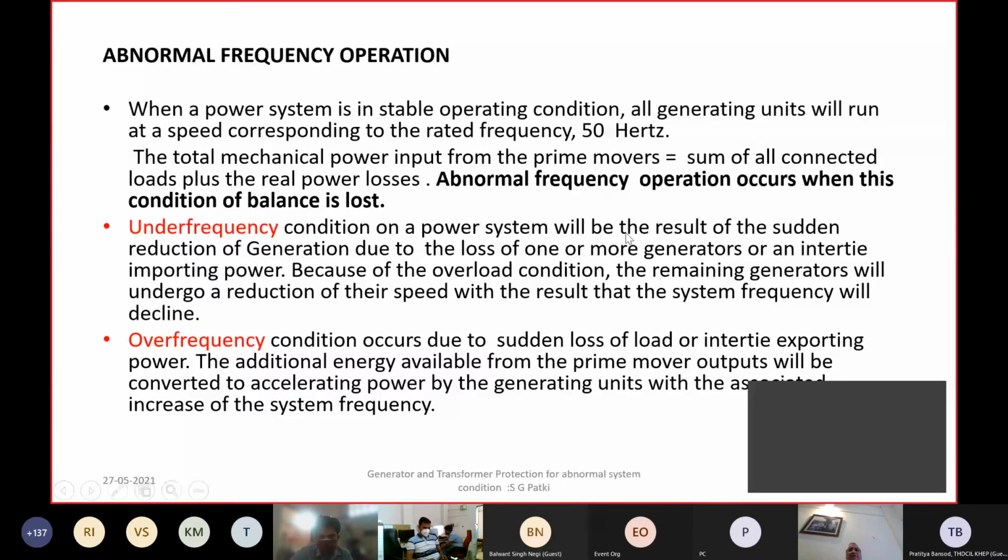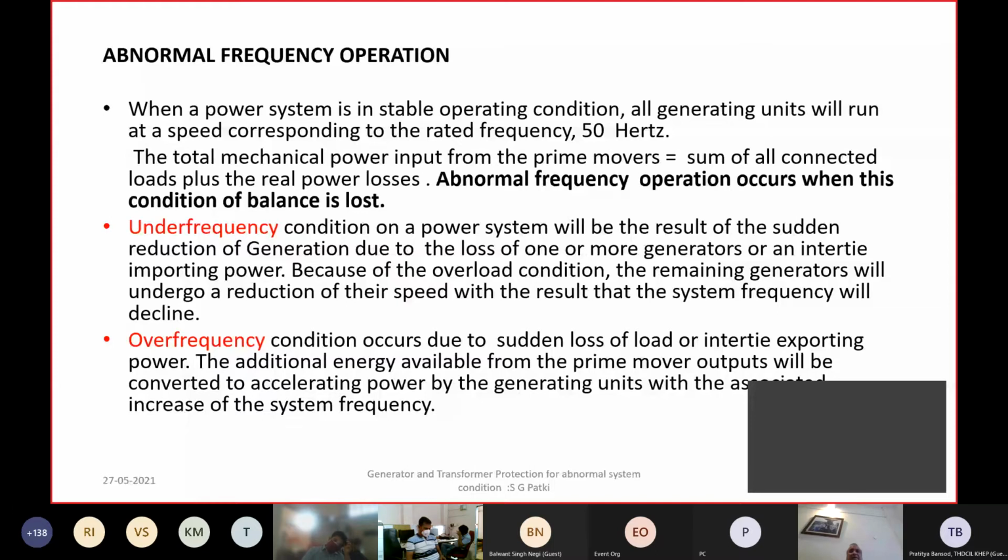So what used to happen during the grid disturbances, some of the thermal stations would trip when the frequency momentarily touched 47.5, and if your load shedding scheme or governing action is not fast enough, then you will lose the generator. If you lose the generator, there will be a further deficit between generation and the load, and the frequency will collapse further, and that is called the frequency collapse phenomenon. And then the whole system will get shut down.